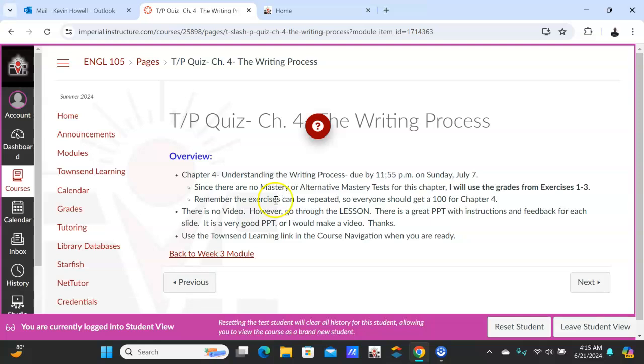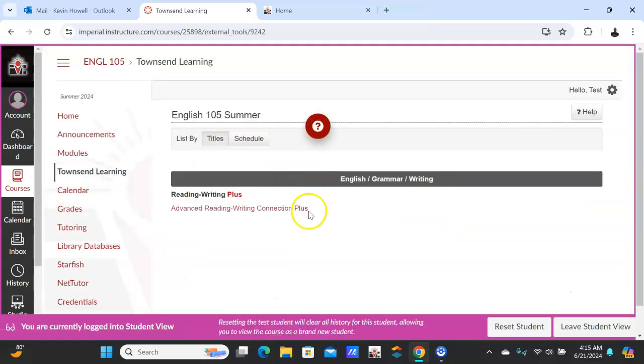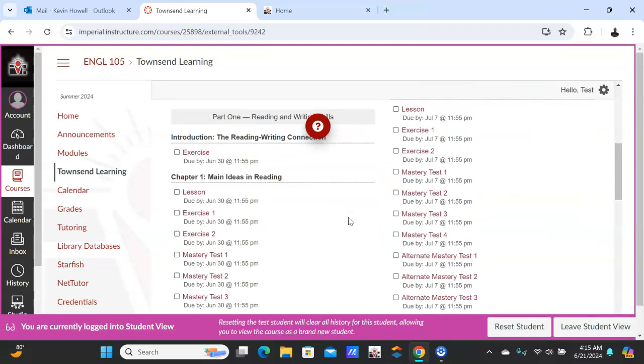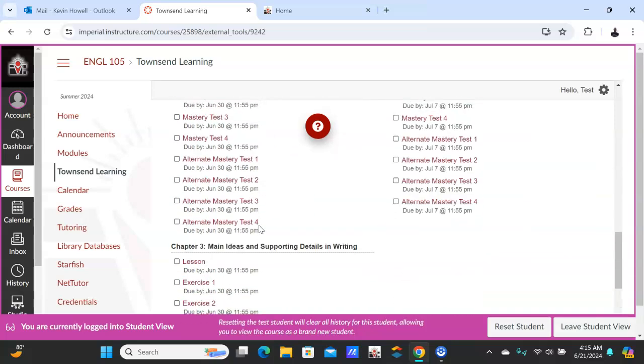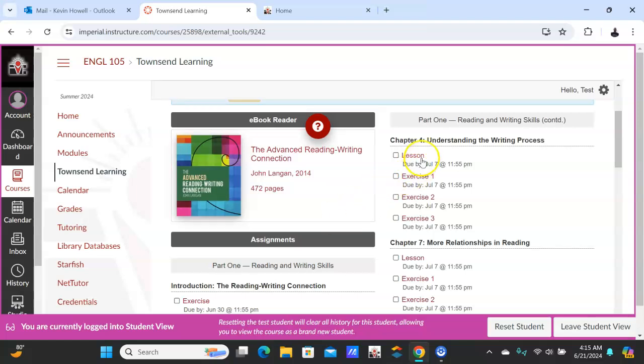So let me go over here, Townsend Press. Click on the book. So let's take a look at chapter 4. So you'll have the lesson there. Make sure you watch that. Watch it. It's a PowerPoint. It's very clear. And then exercise 1, 2, and 3. Notice that they're due by July 7th at 11:55. It doesn't allow me to do 11:59, so 11:55.